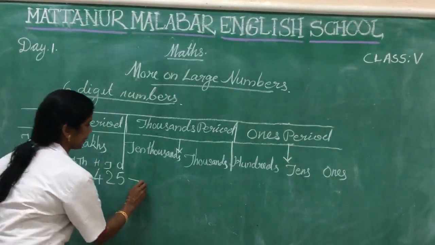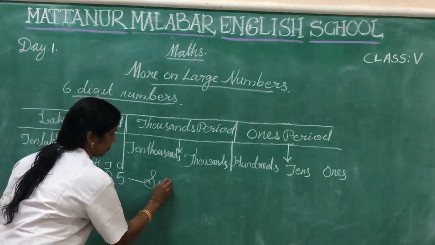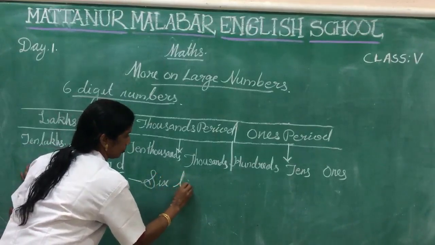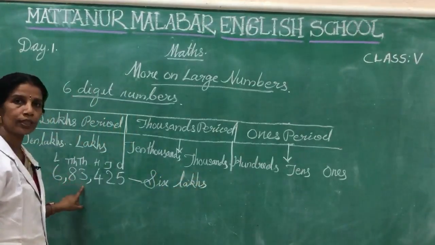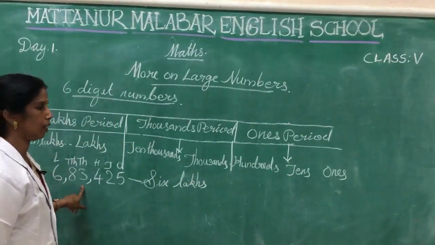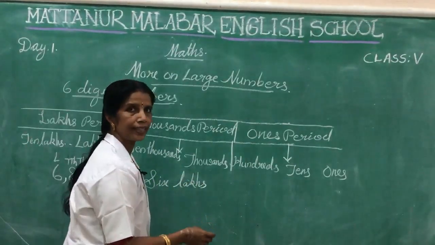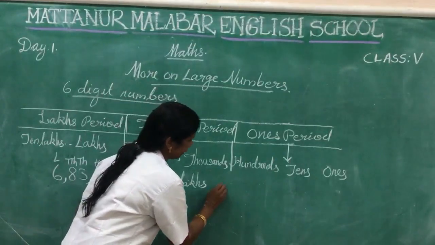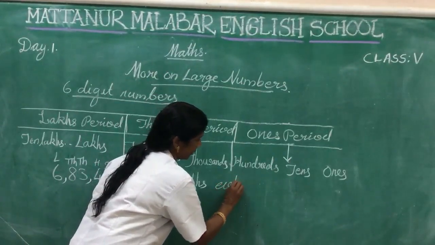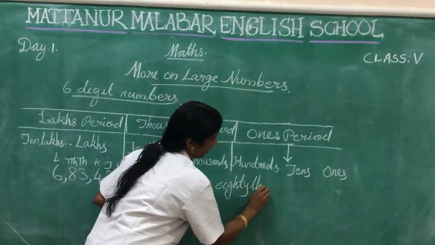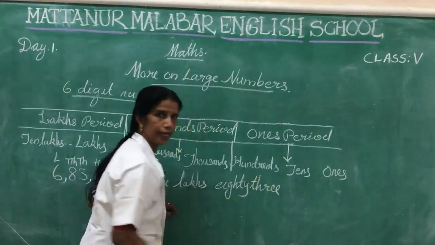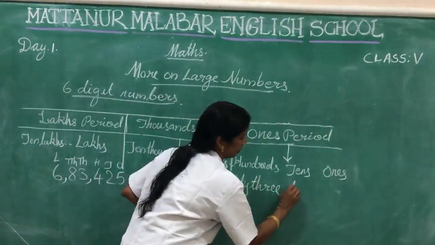Then 6 lakhs. How many thousands are here? 83,000. What's the spelling of 83 here? Eighty-three. 83,000.